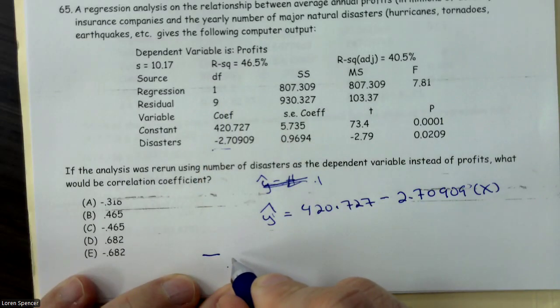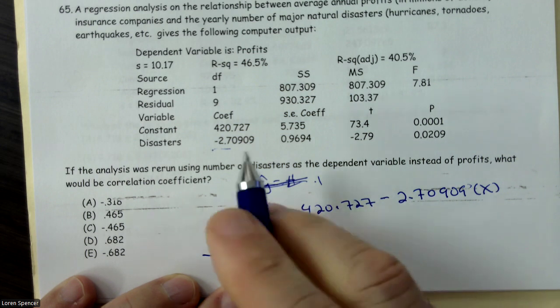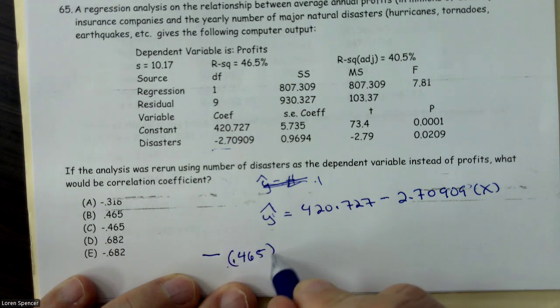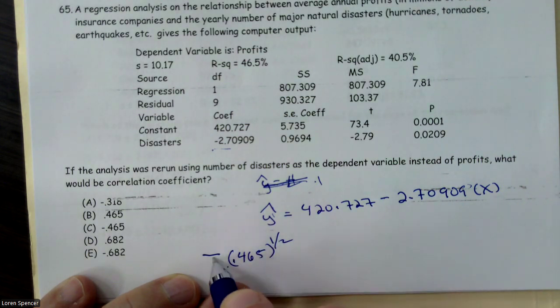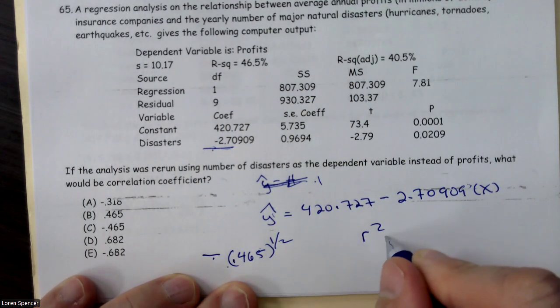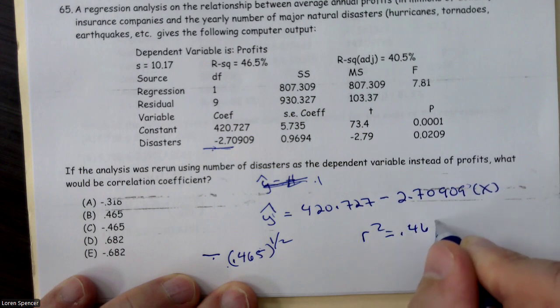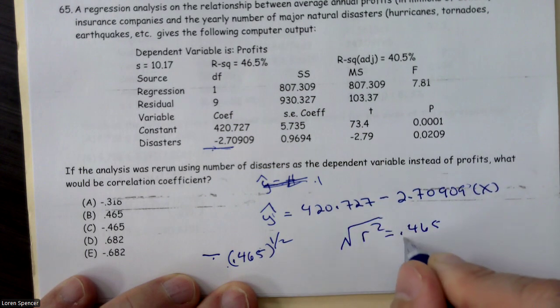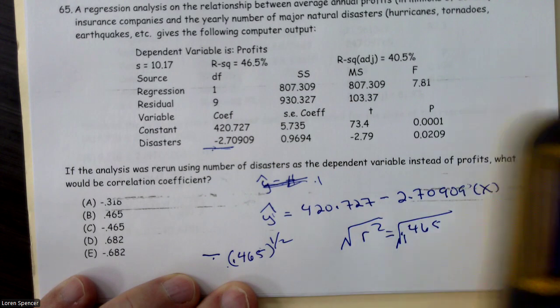So r squared is 0.465. And I need to raise it to the 1/2 power. So the negative sign from the slope and the r squared to the 1/2 power, because r squared equals 0.465. And if I take the square root of it, I end up getting r.